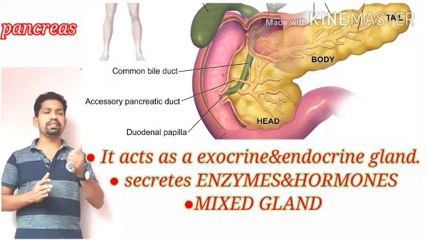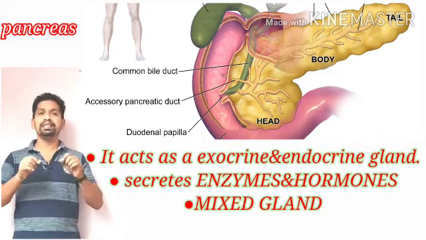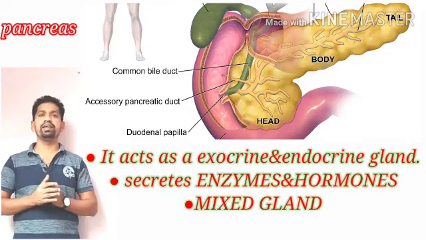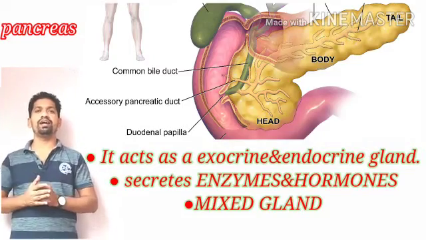So the pancreas is an exocrine, a digestive gland. Though it is an exocrine gland, it has the power to secrete some important hormones. That is why the pancreas is an exocrine gland as well as an endocrine gland.